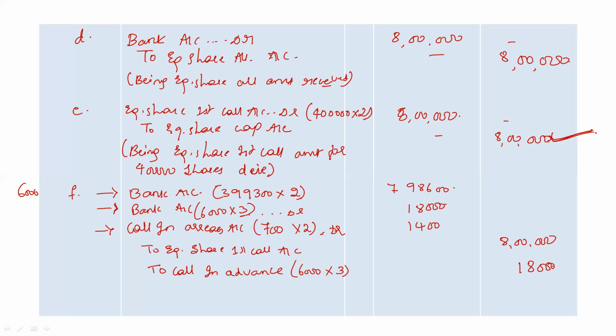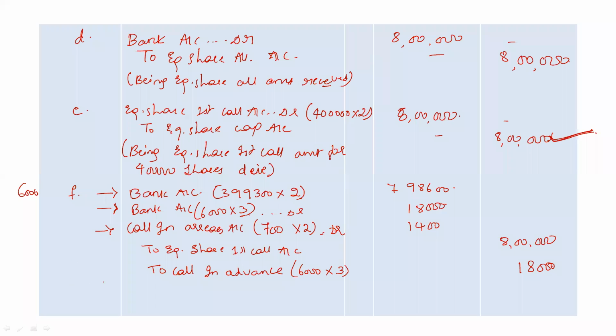Then similarly, we have calls in advance here again. Calls in advance is my profit, and profit or incomes or revenues are always credited. We have credited calls in advance account also with 6,000 shares at rupees 3 each, 18,000 rupees. If you total your debit and credit side, the balance here will be the same.